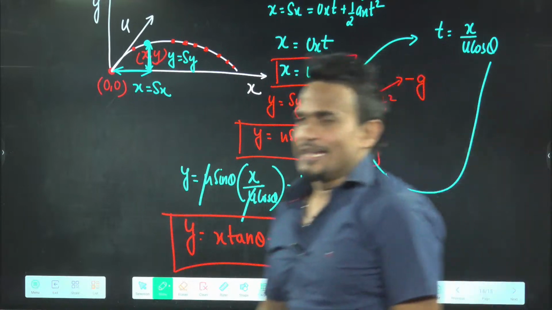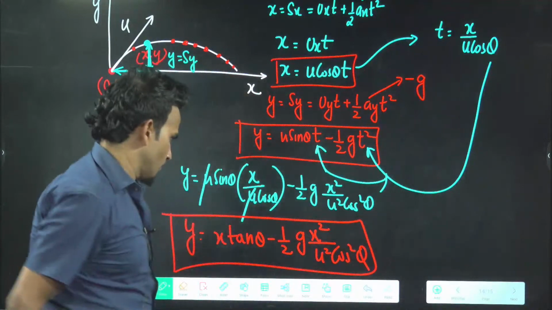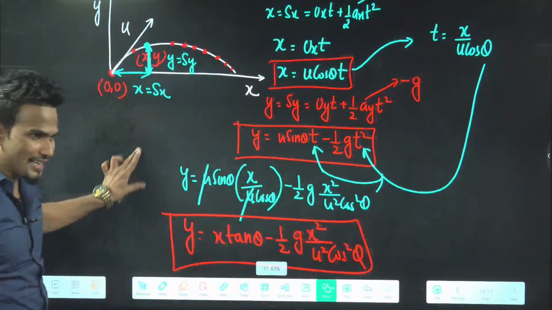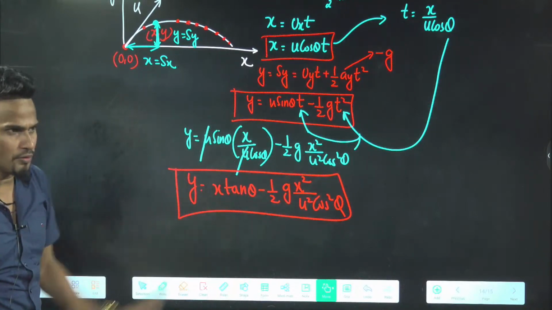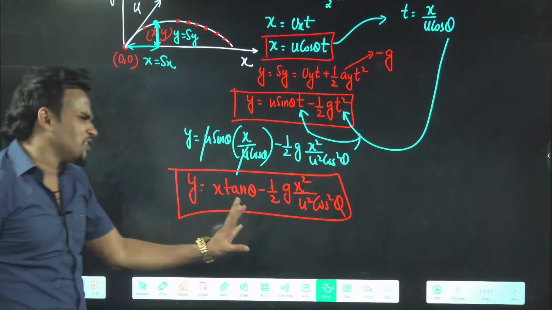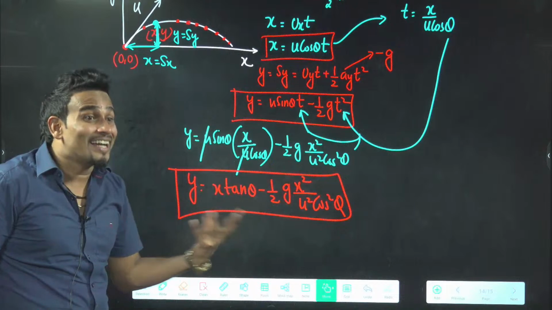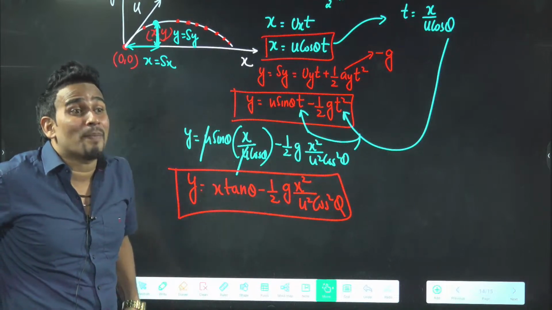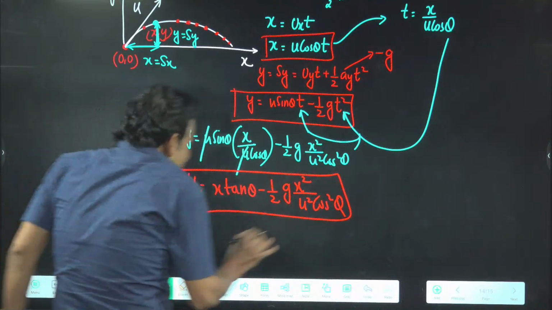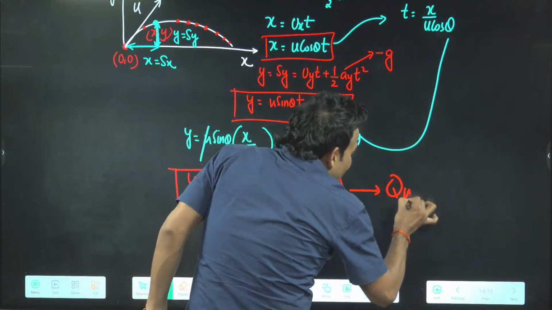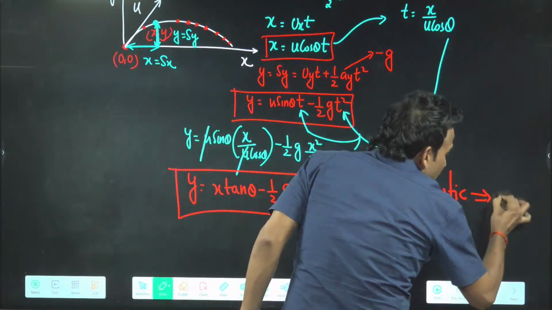y equal to x tan theta minus half g x square by u square cos square theta. What you are observing, this equation is of what nature? Quadratic equation, ax square plus bx plus c equal to 0. This is the proof I was telling you: a quadratic equation means a parabola.